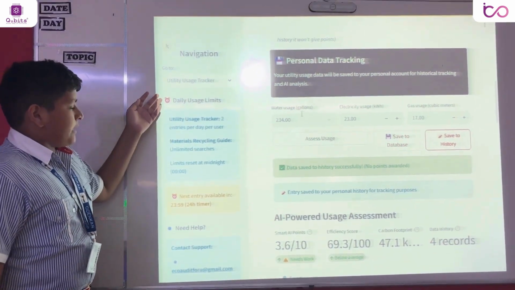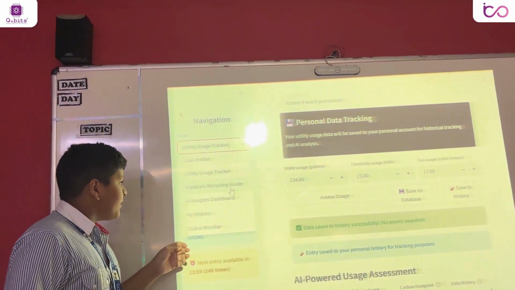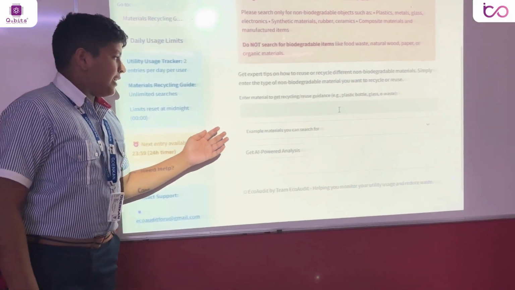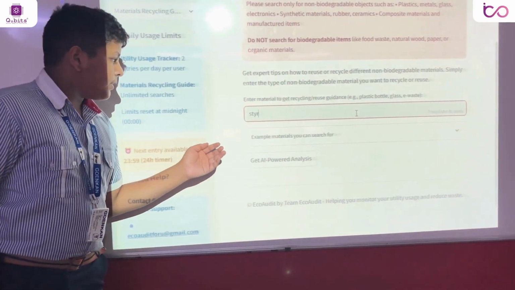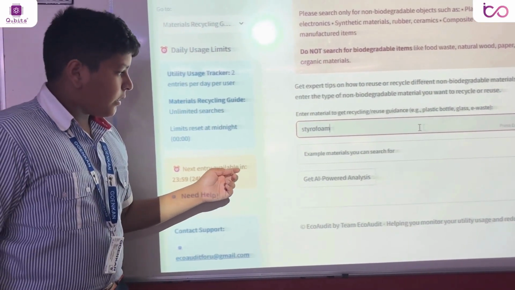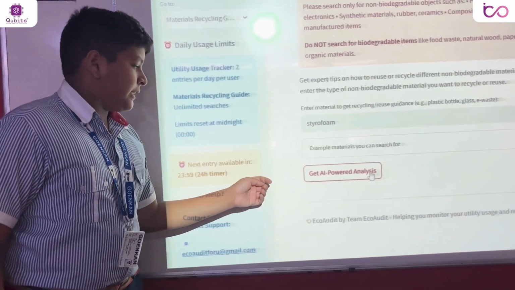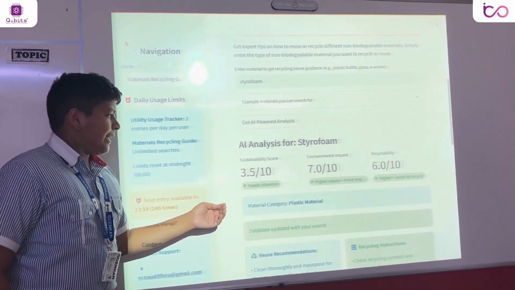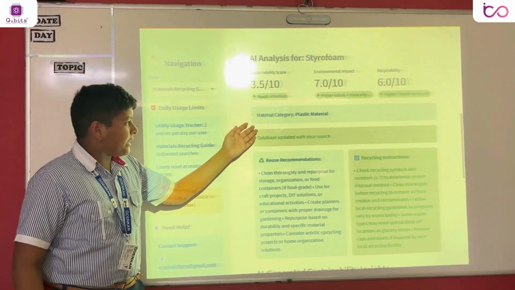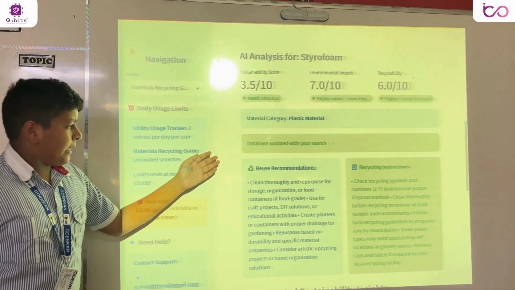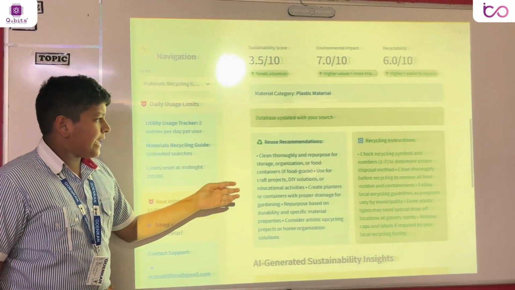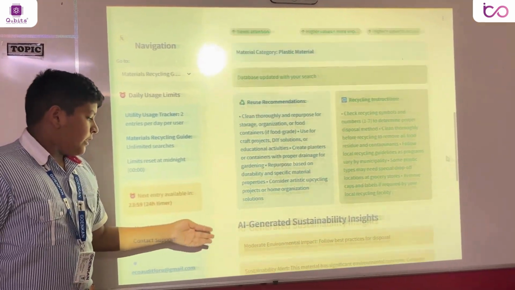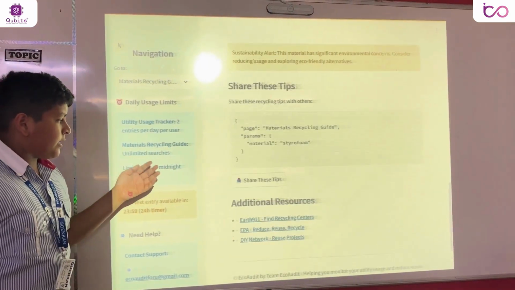So next, we'll go to the material recycling guide. Here, you can enter any non-biodegradable waste. For example, we search styrofoam. Now we will get an AI-powered analysis. The system will score the environmental impact and recyclability. It will give the material category and update the database. It will give reuse recommendations and recycling instructions. Here, you can get the AI generated analysis and some reports. By going down, you can even share your results.